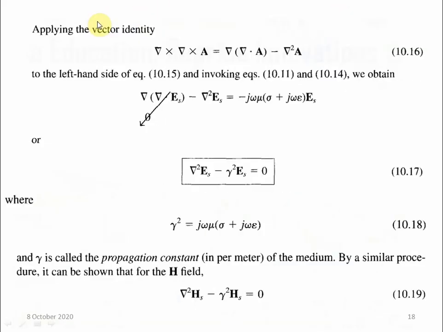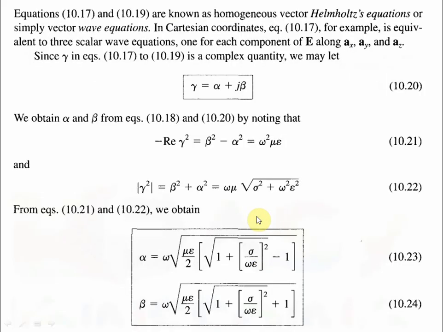Now these equations, del 2 ES minus gamma square ES equal to 0, 10.17, and del 2 HS minus gamma square HS equal to 0, both equations, one in the electric field, another in the magnetic field, okay. Both are called the Helmholtz equations or simply vector wave equations, okay. So in Cartesian coordinates, equation 10.17 is equivalent to 3 scalar wave equations, one for each component of E, along Ex, Ey and Ez, okay.